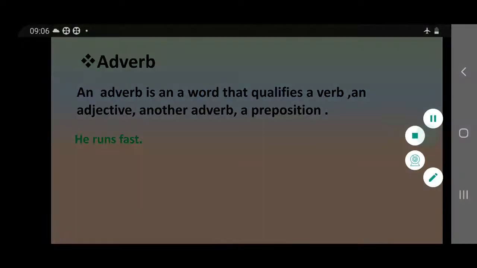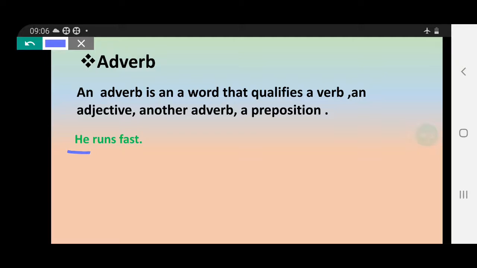In this sentence, he is a pronoun, runs is a verb, and fast is giving extra information about the run. How does he run? He runs fast. I would have said he runs slowly. So, slowly will be an adverb. I am giving extra information about the run. This word qualifies the verb.